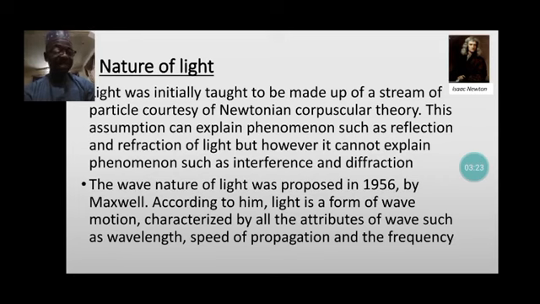But this case was taken care of through the view of people like Maxwell, who attributed a wave-like nature to light instead of the corpuscular theory of light proposed by Isaac Newton.